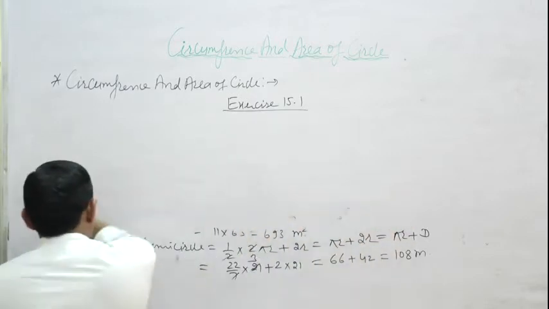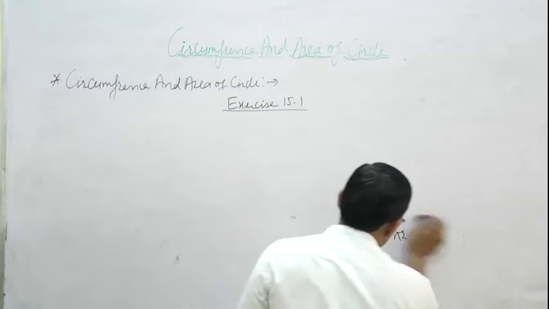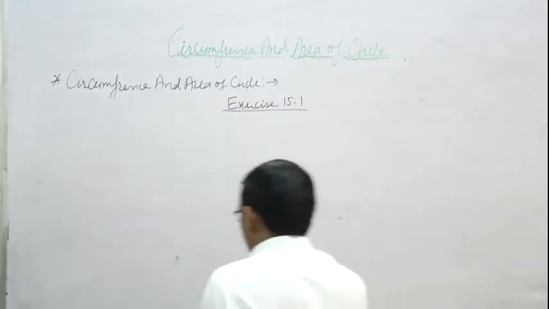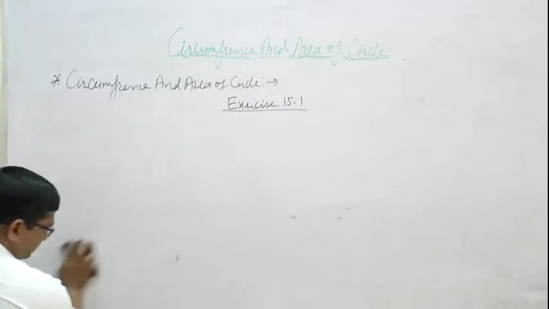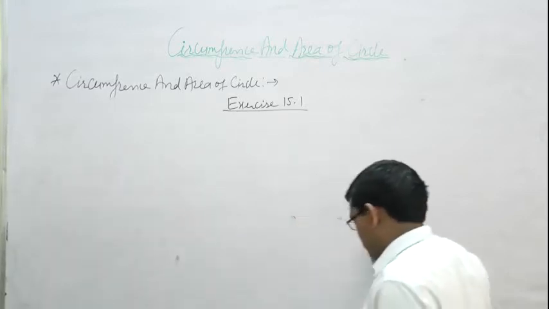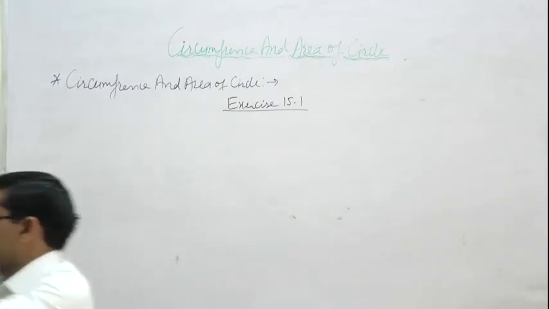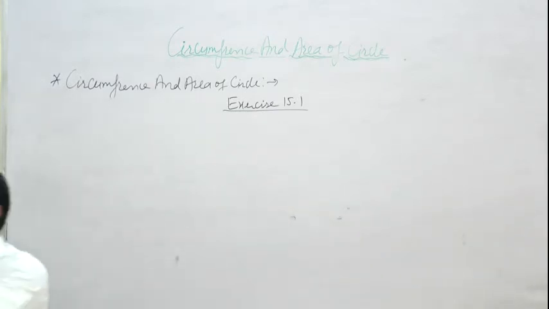Area of semicircle is half pi r square, but circumference of semicircle is pi r plus 2r.